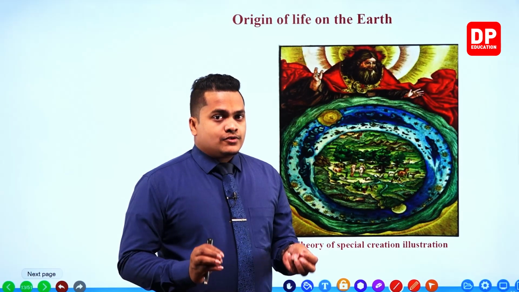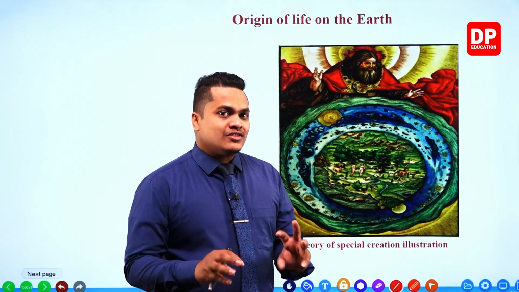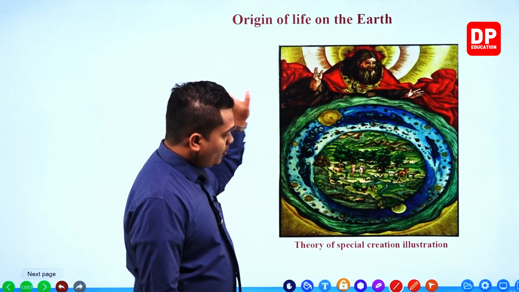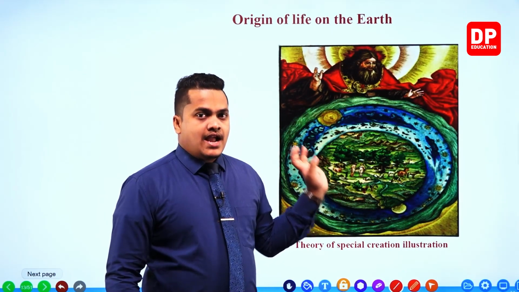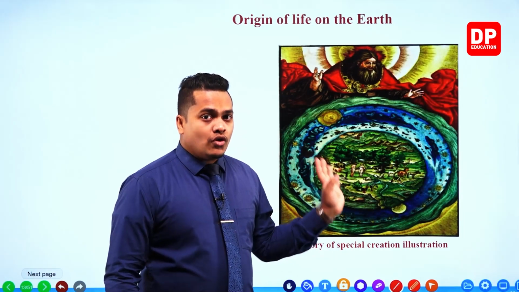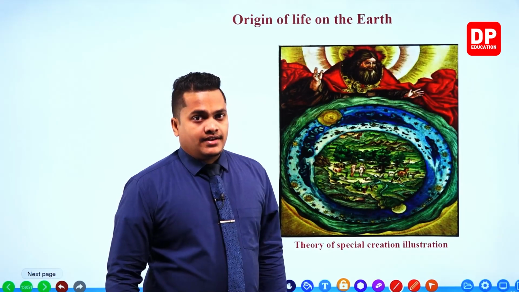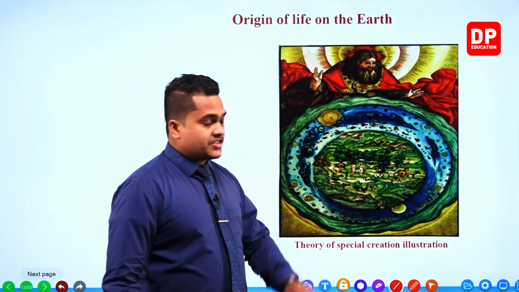So my dear children, this belief or this special creation states that a certain entity created the whole universe, the entire earth, and almost all the organisms living on the earth. So this is the theory of special creation illustration.